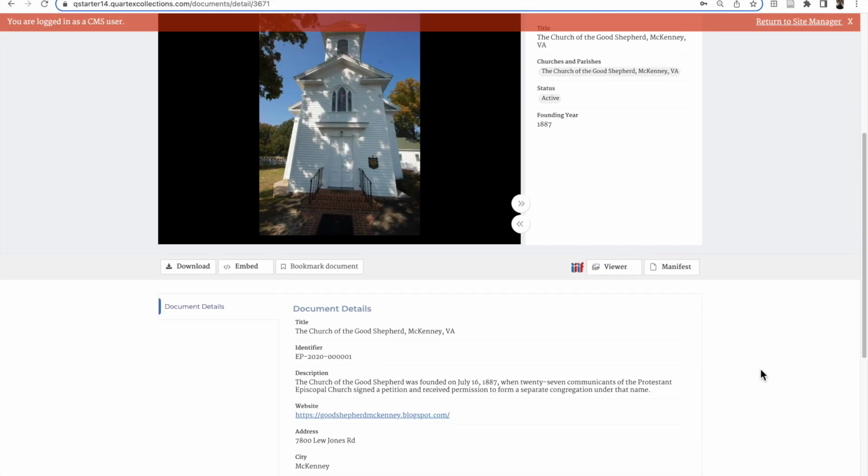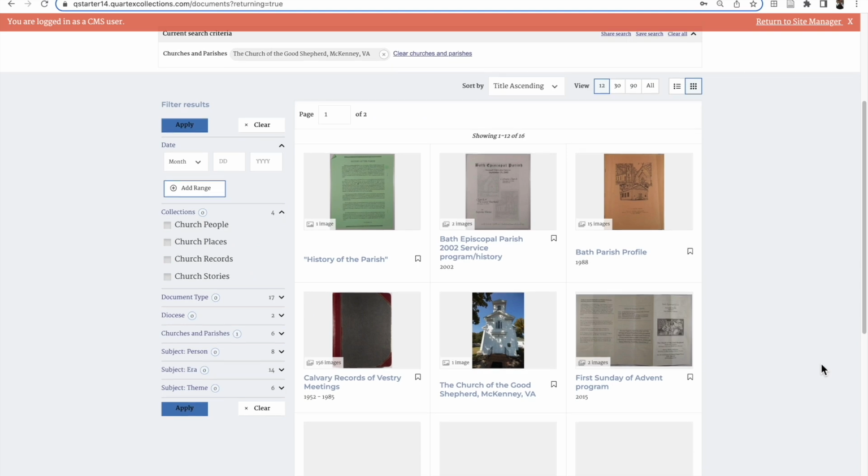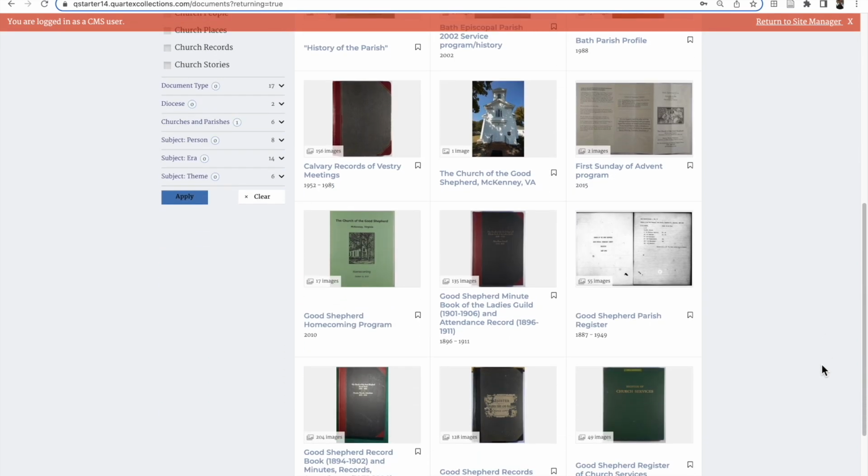This is a church places item. I can see in the summary data that it is still an active congregation, and I can click through to the church website. I can also click here to run a search of all items associated with this church. This shows all the items associated with the Church of the Good Shepherd. You can see the different types of items.